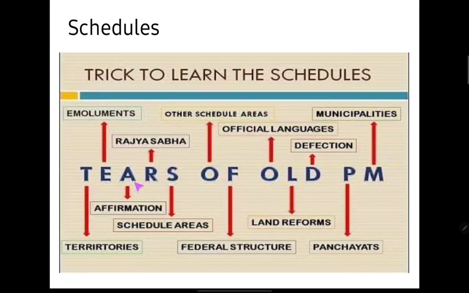Then we have the affirmation and the oath. We have the nomination of members to Rajya Sabha. Then we have the scheduled areas. There are some areas that are scheduled where normal laws are applied, however in a restricted manner. Then we have all the other basic schedules.